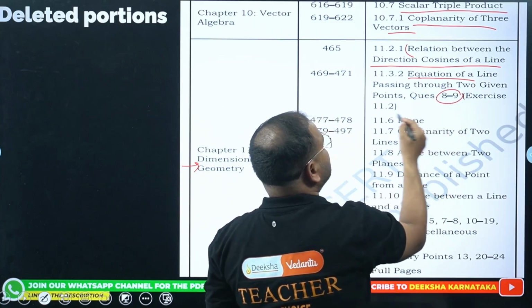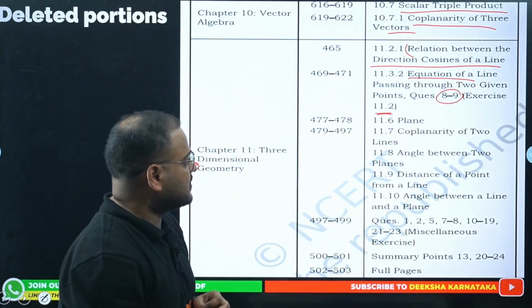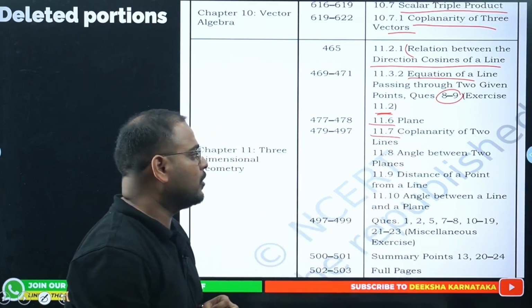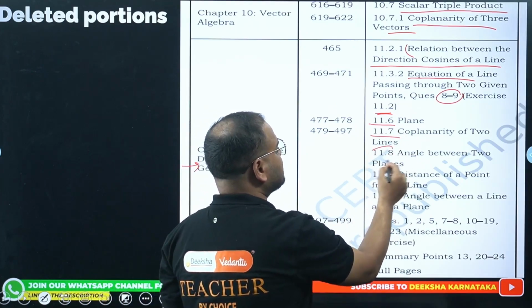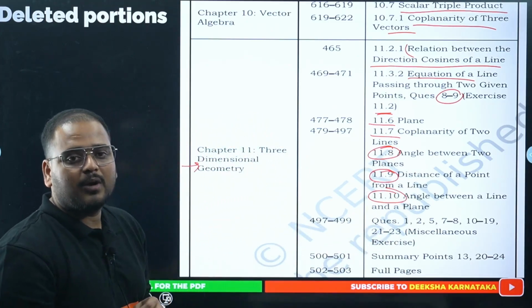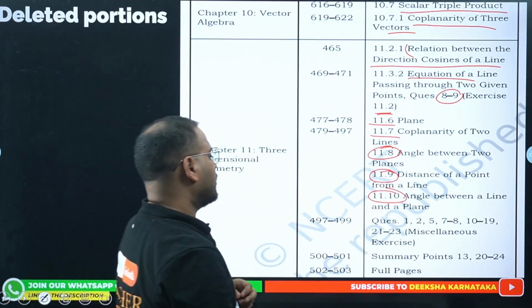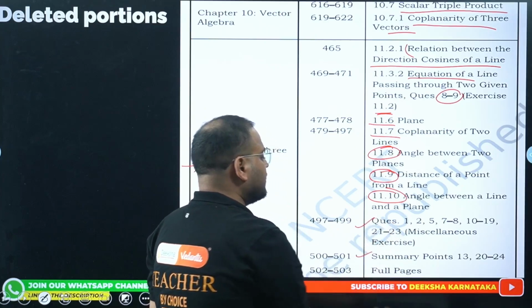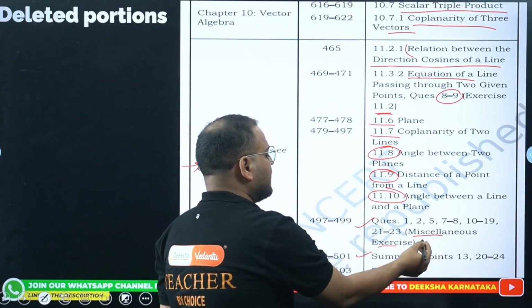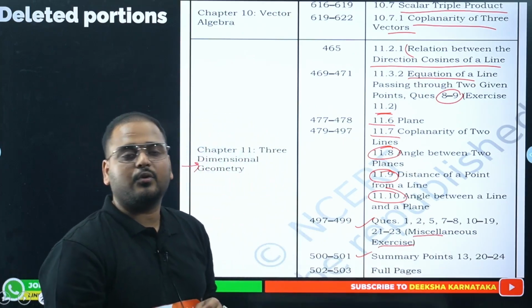Question number 8 and 9, exercise 11.2. This is cut off. 11.6, plane 11.7, coplanarity of 2 lines. Okay, so all these points, 11.8, 11.9, 11.10, these are not part of your portion anymore. The questions are listed as it is. You can check 1, 2, 5, 7, 8 from miscellaneous exercise, not there as part of your portions.